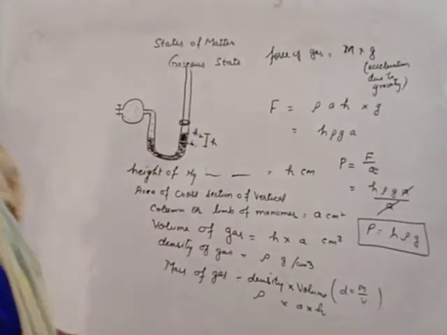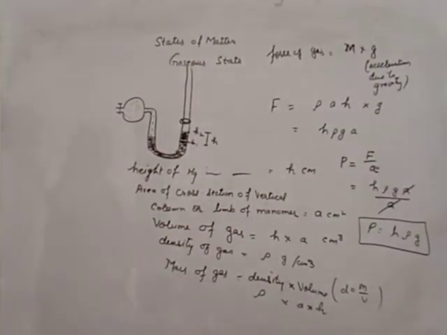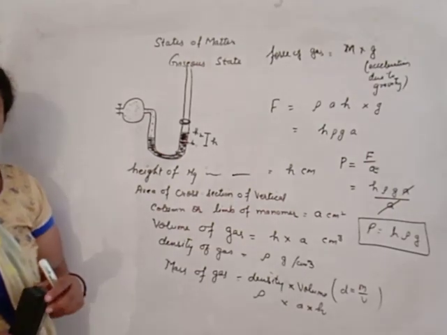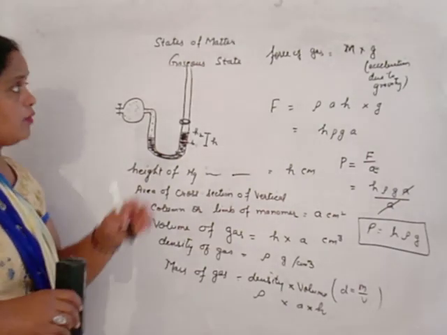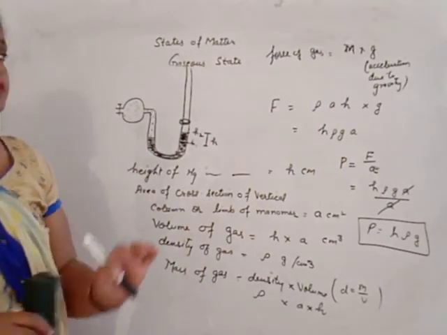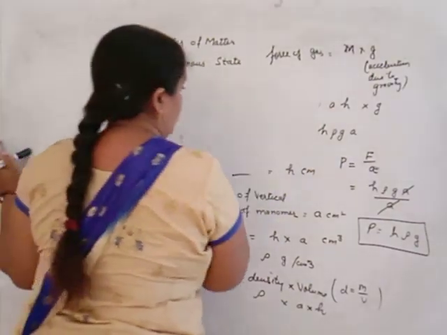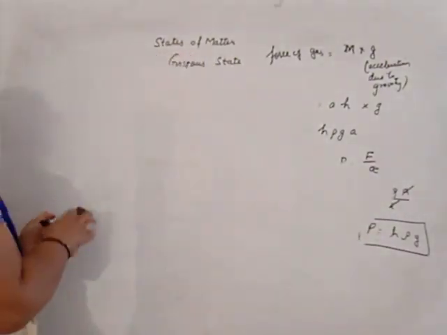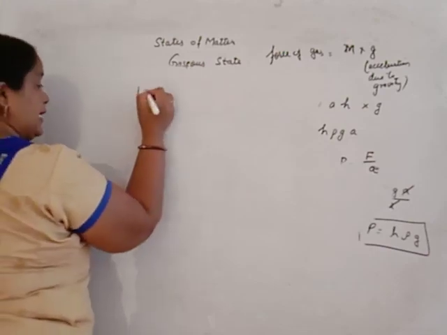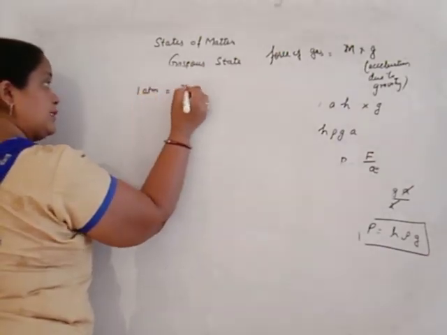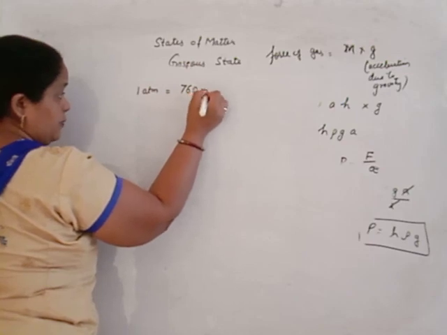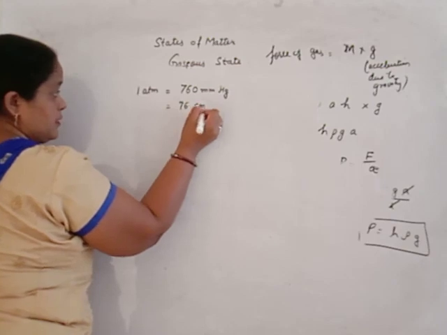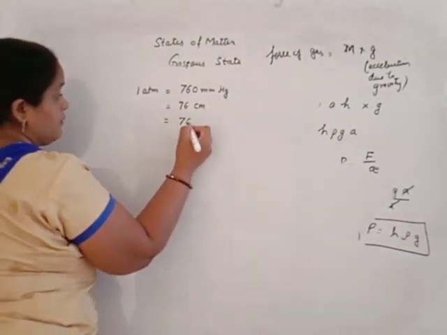Here two important questions are there: when an open manometer is used and when a closed manometer is used, why mercury is used as the liquid in the manometer, and how will you calculate the pressure of gas? What are the units of pressure of gas? Beta, 1 atmosphere is equal to 760 mm of Hg, or 76 centimeter, or 760 torr.